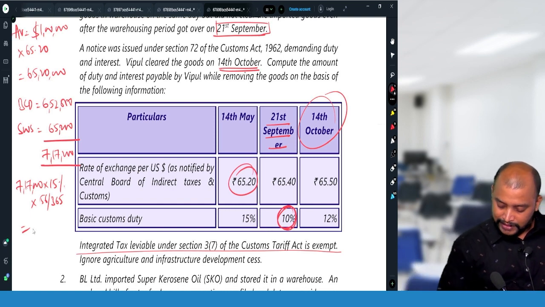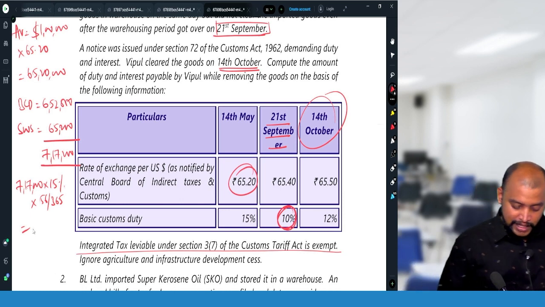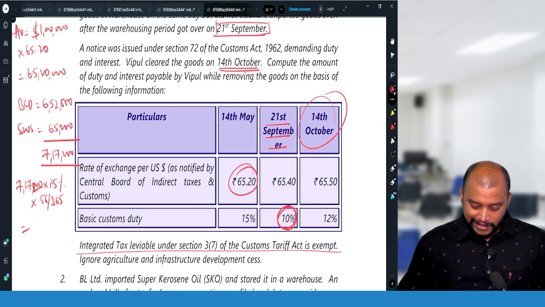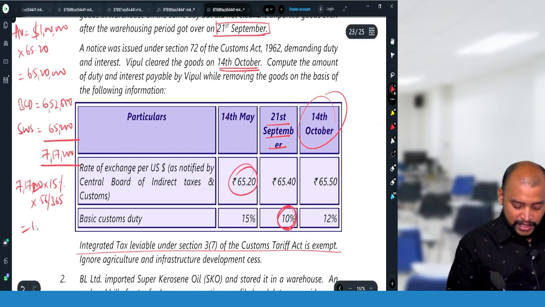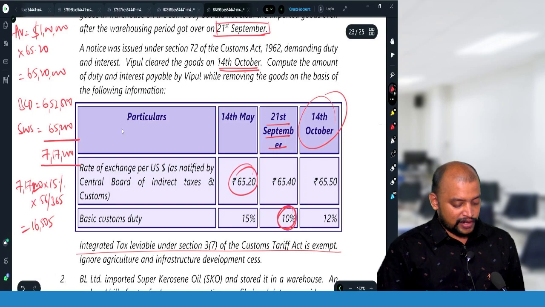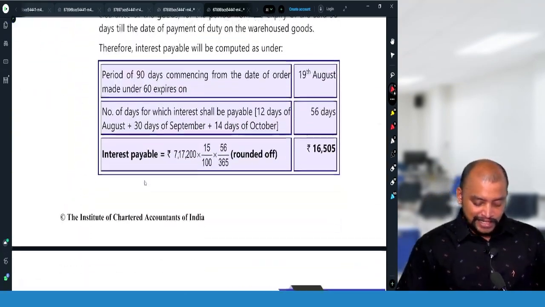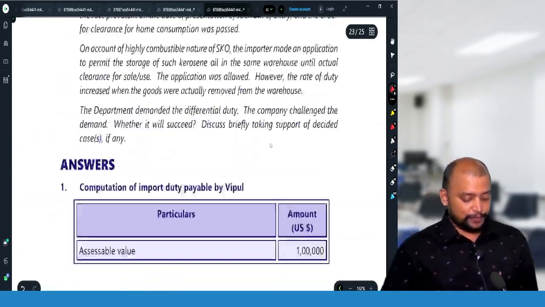7,17,200 into 15% into 56 divided by 365. So that is 16,505.42. So 16,505 will be taken as the interest. So the interest payable will be 16,505. This is how the interest needs to be computed.